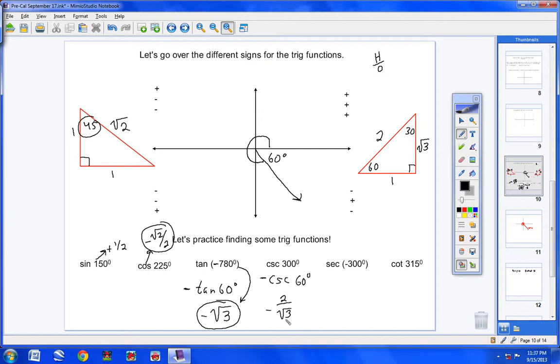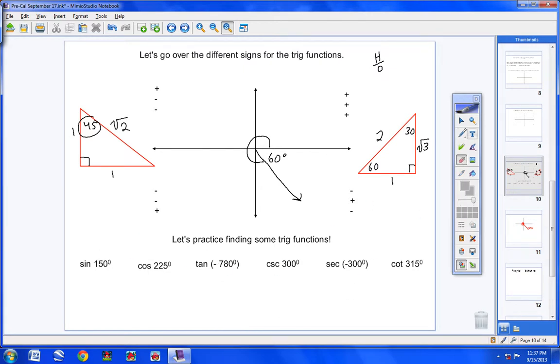But then multiply the top and the bottom by the square root of 3, and you would get negative 2 square root of 3 all over 3. And there's your answer. This is so cool. So the cosecant of 300 degrees would be negative 2 square root of 3 all over 3. Really, really neat. All right, I'm going to clear this off to give me some space to work with.